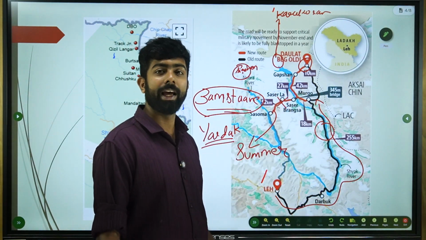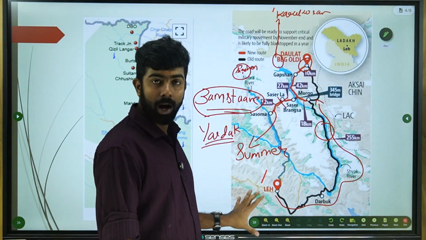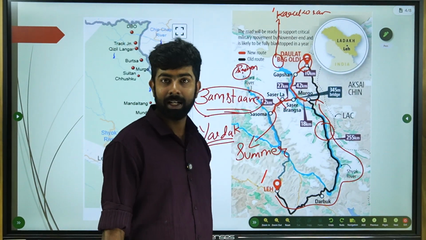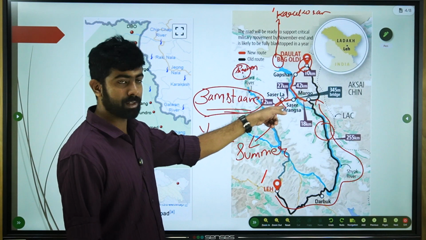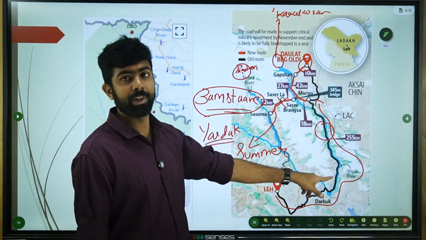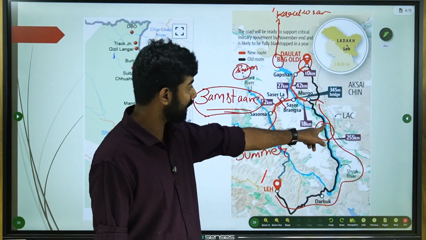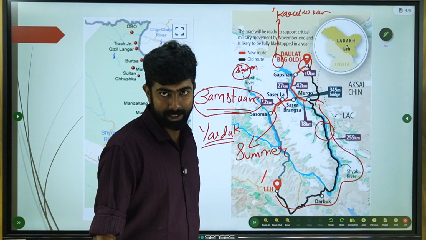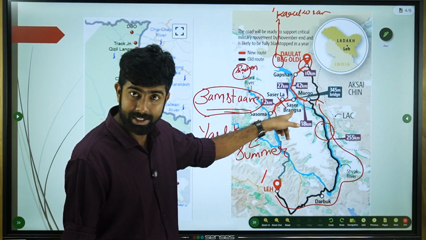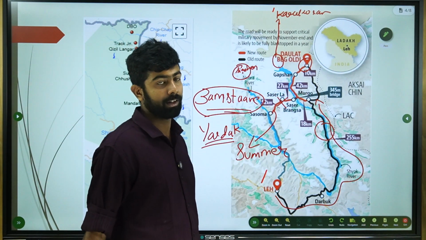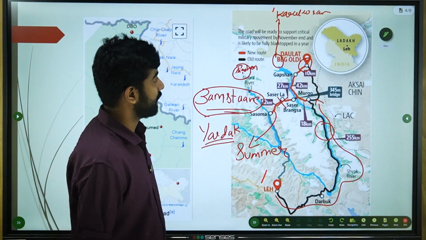But the Shyok Tunnel allows the Indian Army or the Indian contingent to reach Daulat Beg Oldi no matter the condition. So for summer season, they can use this path, although this is difficult. This is now possible for both winter and summer. Whatever be the season, this road provides all weather connectivity. In summer, this way is easier, but it's a treacherous, difficult trek, right? So I hope this kind of concepts are clear.